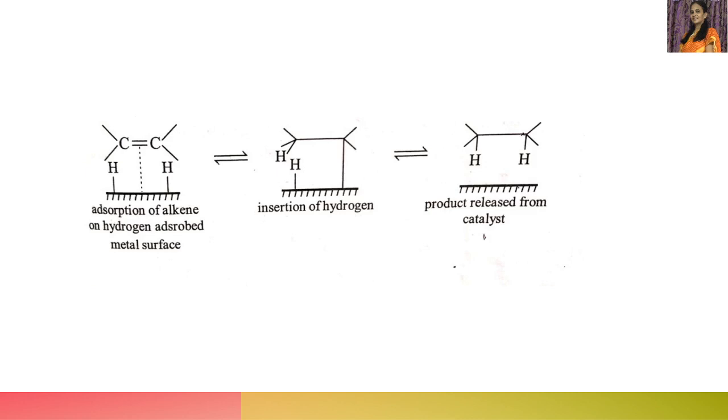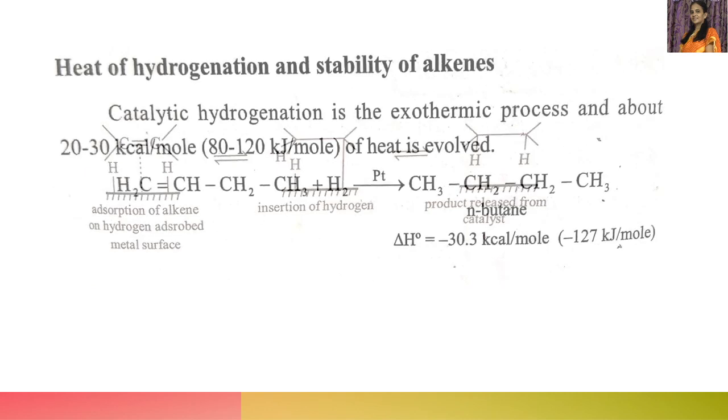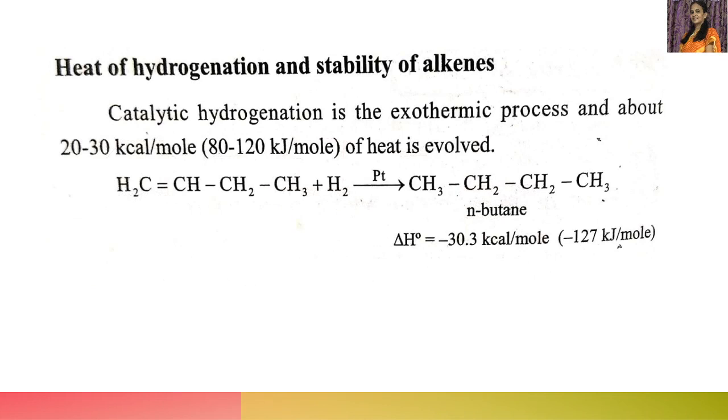Okay, so this is insertion of hydrogen, and in the next step, the product is released from the catalyst. So catalyst and the product get separated. So here we started with alkene, hydrogen is added, and we got an alkane as the final product, and the catalyst is getting separated. Okay, now this is addition of hydrogen, or catalytic hydrogenation.